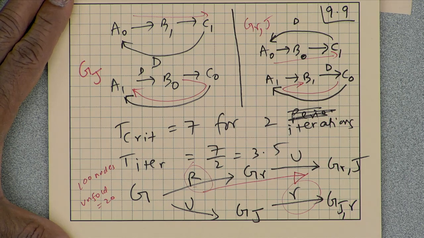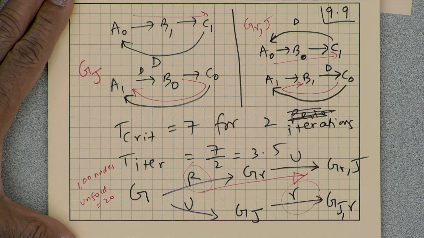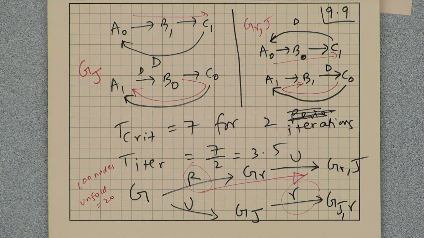So, we now need to think about a different constraint. Remember, I talked about how retiming satisfies two sets of constraints. One set is the feasibility constraint and the other set is the critical path constraint. The critical path constraint has to be modified now, so that the critical path of the unfolded data flow graph is satisfied, without actually unfolding. That is kind of what we are asking. Is it making sense? Do you understand the question we are asking?